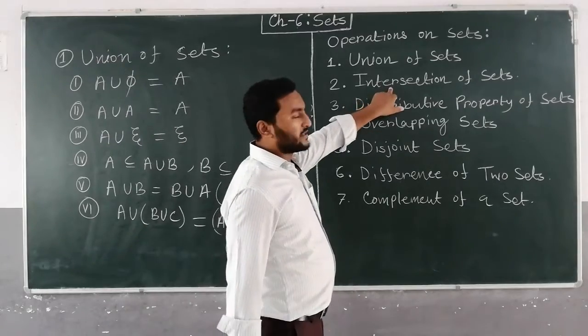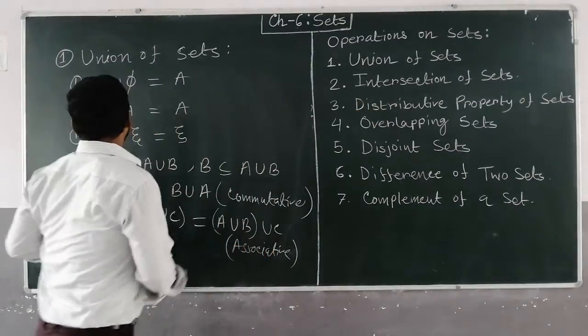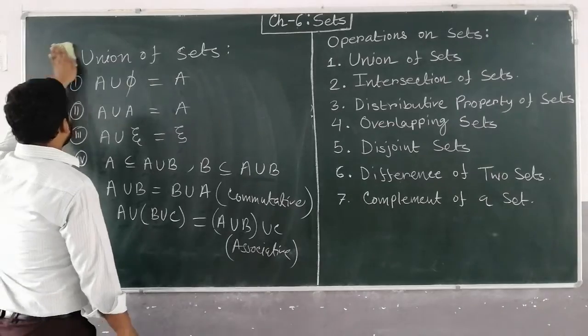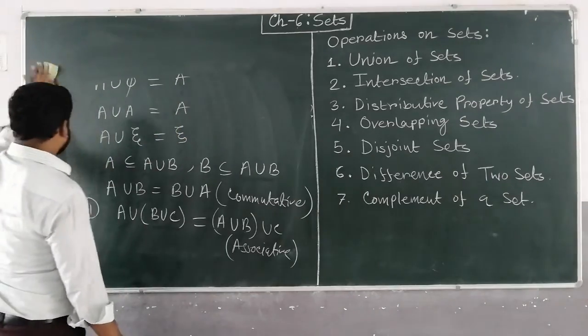Next operation is intersection of sets. Second operation.